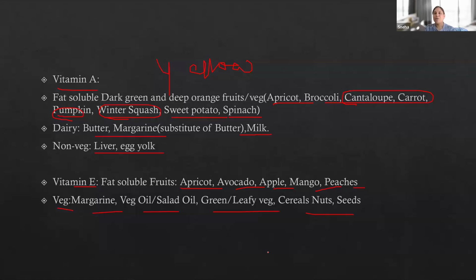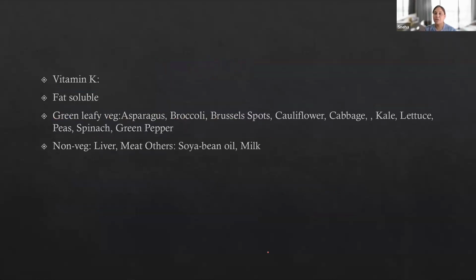Now, you might be wondering how you're going to remember all these food items. So as I said, try to remember calcium, potassium, sodium, vitamin B12, and vitamin D. These are the most important food item resources that you need to remember. Vitamin K: you also need to remember vitamin K because there is one question.